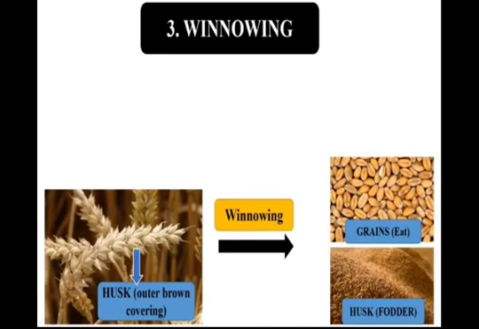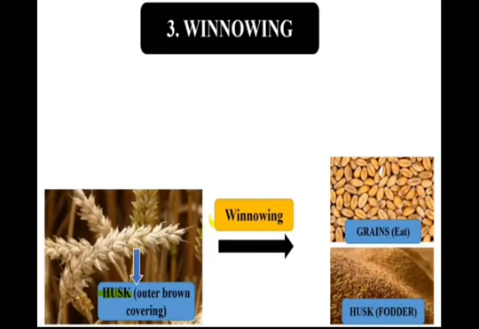So during winnowing, what are we doing? We want to separate this husk, right? So which methods are used? We have to use a different method. The husk is the fodder part, and the grain inside has to be separated from the husk. So what is winnowing?